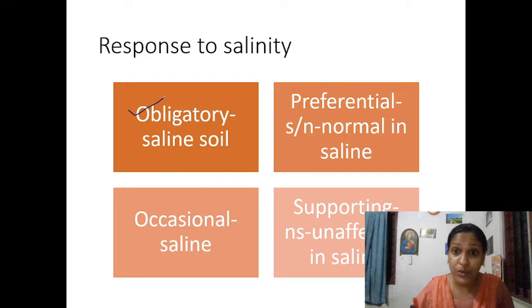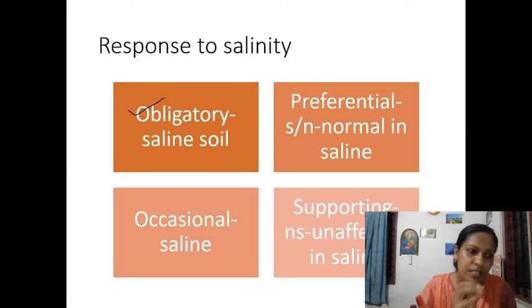They can grow both in saline and non-saline areas. What is occasional? Just like a function, they grow in saline habitat only occasionally. Some kind of drought condition. They can live in saline condition only on some occasions.